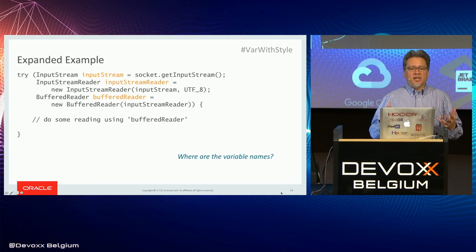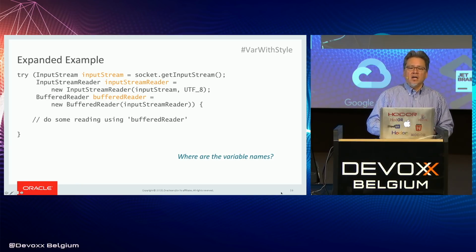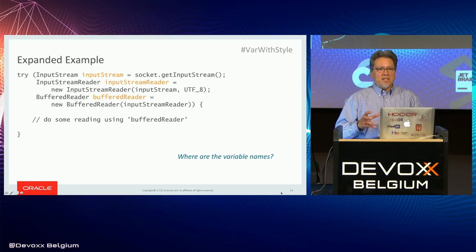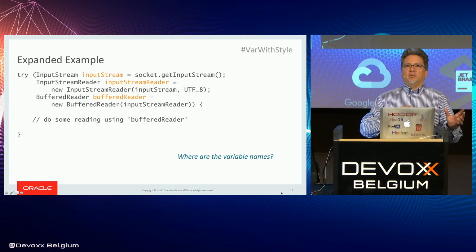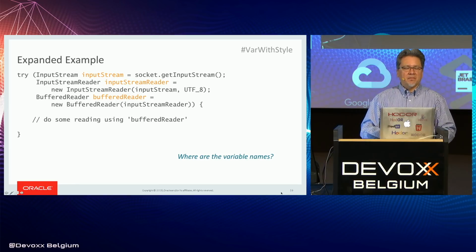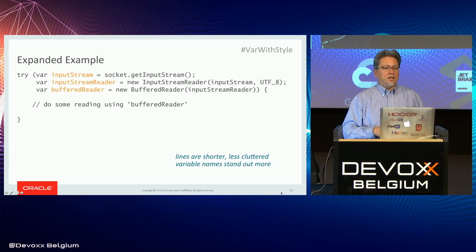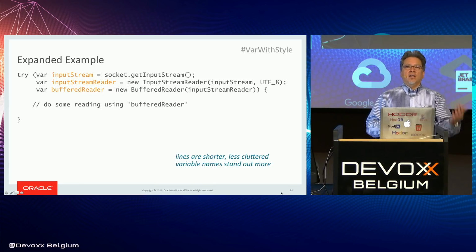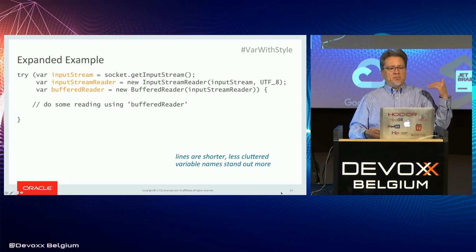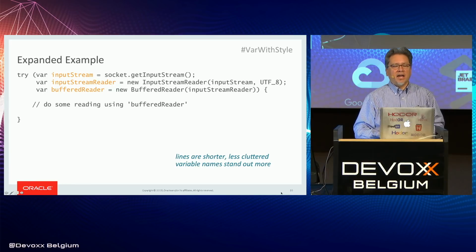And here it's really kind of messy. The type names are pretty long, and so they add clutter. And also they make the lines long so that you have to put line breaks in the middle of your resource variable declarations. And then that makes the try block really kind of cumbersome. So let's look at what happens when we replace this with var. Okay, with var, all the variable names line up, and it's like, oh, this is nice. We open an InputStreamReader and a BufferedReader. Oh, okay, I can see what's going on now.